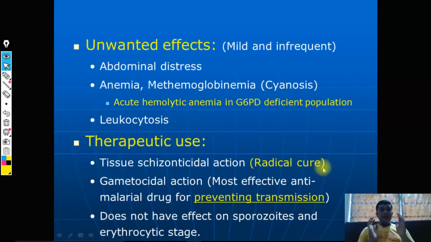So here they are acting on the hypnozoites, the exoerythrocytic cycle. That is why it is very important for the treatment of Plasmodium vivax and Plasmodium ovale. Also remember that primaquine has an excellent gametocidal activity. From the current list of anti-malarial drugs, the best action against the gametocyte is produced by primaquine, and that is why it is the most effective anti-malarial drug for preventing transmission.